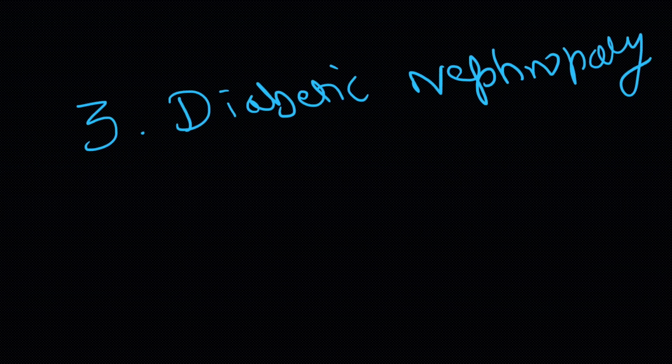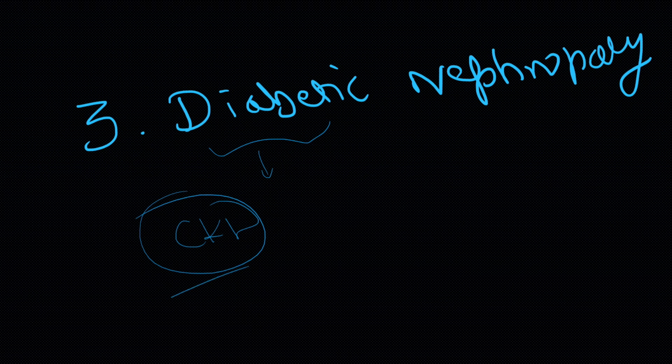The third one is diabetic nephropathy itself. Diabetic nephropathy causes renal dysfunction, which might lead to CKD. Whenever the kidney is not able to perform its function of excreting an adequate amount of potassium, the patient is again at higher risk of hyperkalemia. And this is what, as a clinician in the nephrology OPD, we commonly encounter: chronic kidney disease because of diabetic nephropathy, and the patient presents with hyperkalemia.